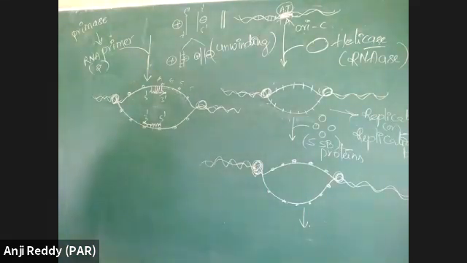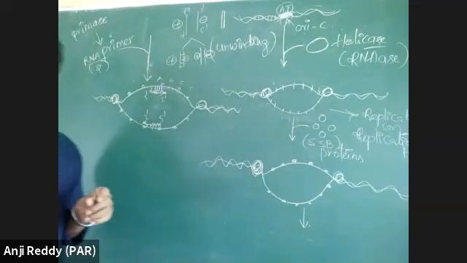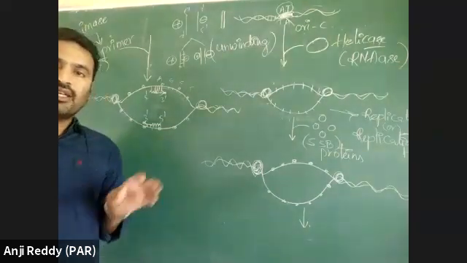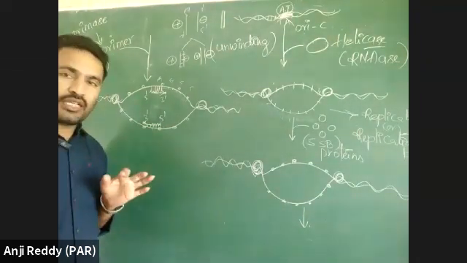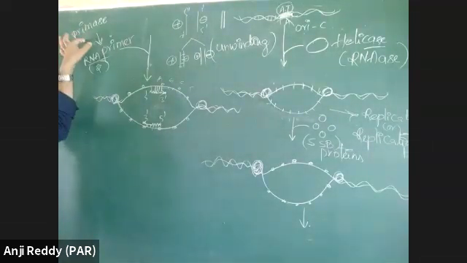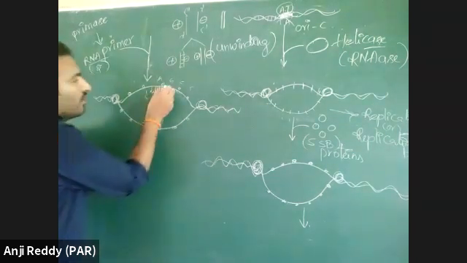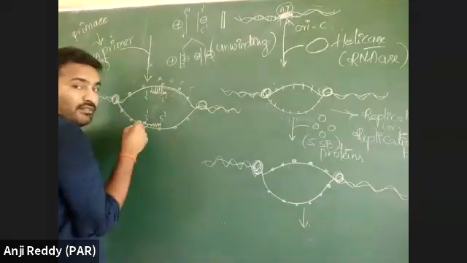Primer is a short oligonucleotide fragment. Primer is provided by an enzyme called primase. What is the function of primase? Here, this is the parental DNA.